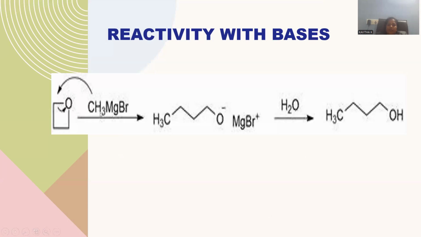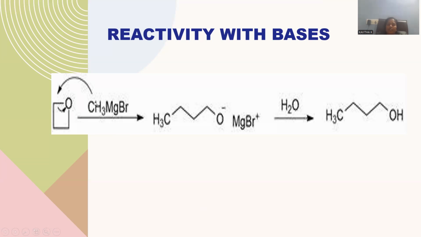We can notice methyl magnesium bromide is better regarded as a Grignard reagent, or RMgX. So here is the alkyl nucleophile CH3 negative, and the magnesium bromide will be the positive segment of this kind of reagent.